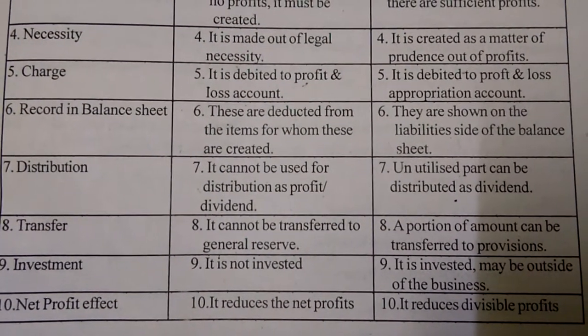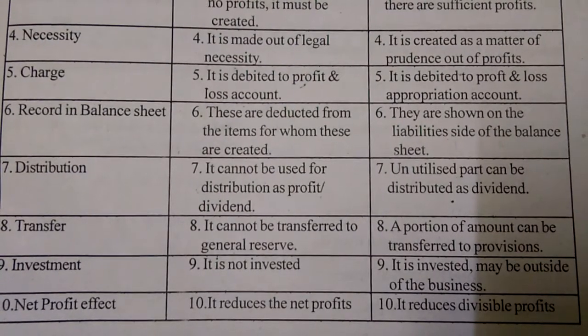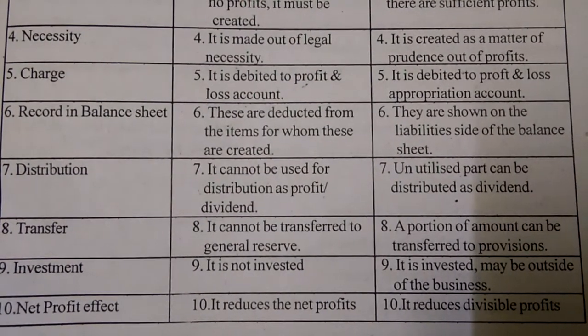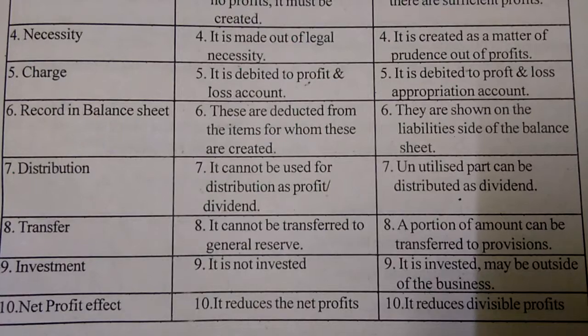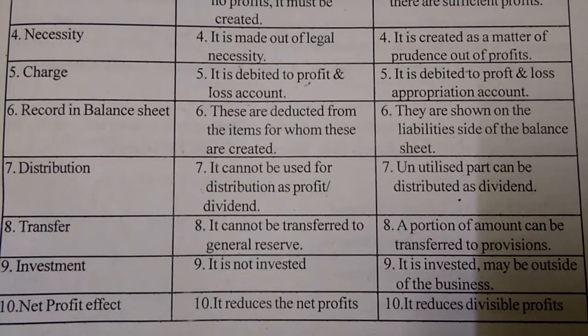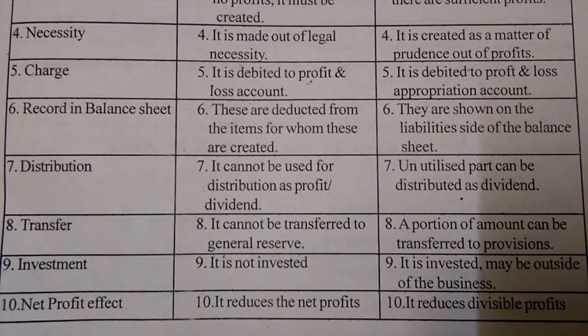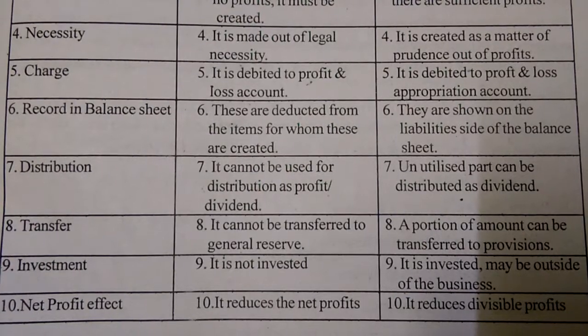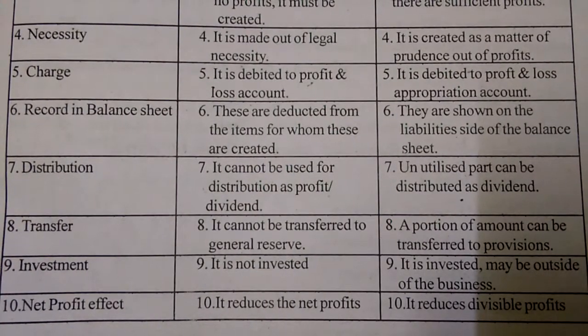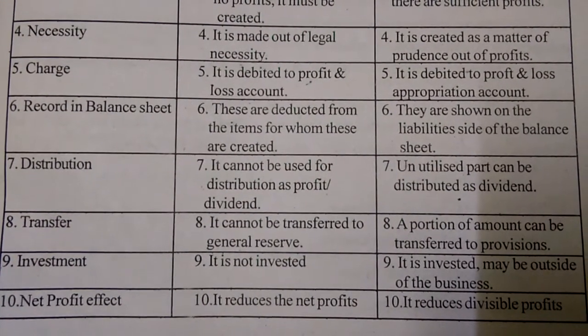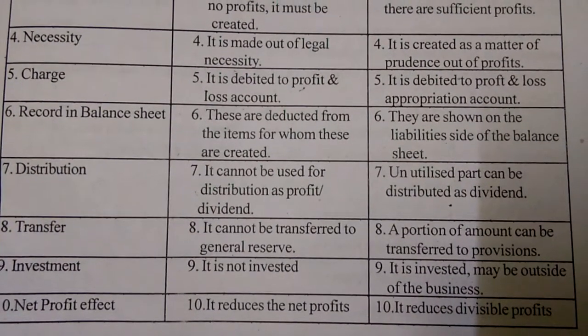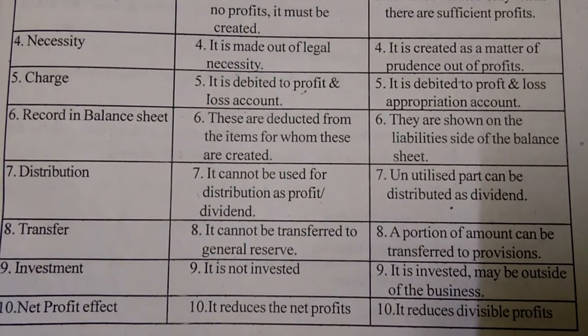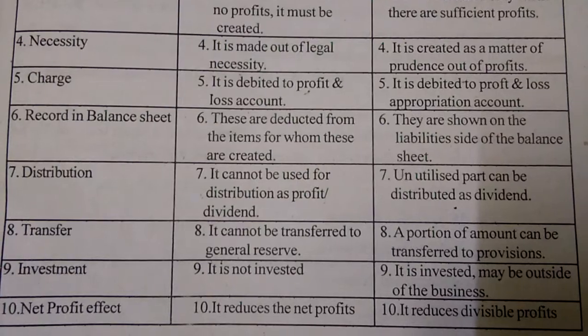Reserves are shown on the liability side of the balance sheet. Seventh point, distribution. Provisions cannot be used for distribution as profit or dividend. Reserves, the unutilized part can be distributed as dividend.